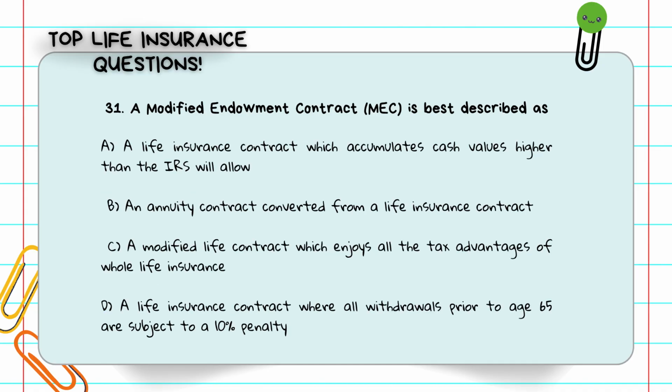Question number 31. A modified endowment contract, MEC, is best described as A. A life insurance contract which accumulates cash values higher than the IRS will allow. B. An annuity contract converted from a life insurance contract. C. A modified life contract which enjoys all the tax advantages of whole life insurance. If a life policy builds cash too fast, the IRS says it's no longer a regular life insurance policy. It becomes a modified endowment contract and loses some tax benefits. The answer is A. A life insurance contract which accumulates cash values higher than the IRS will allow.